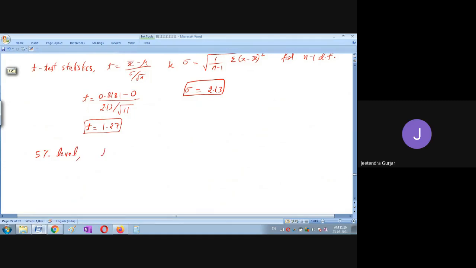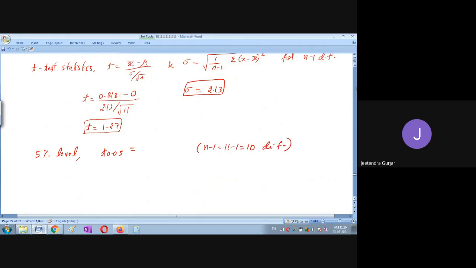You can see this is T 0.05, a standard value from the table. Use the degree of freedom n minus 1, or 11 minus 1, which is equal to 10 degrees of freedom, students.